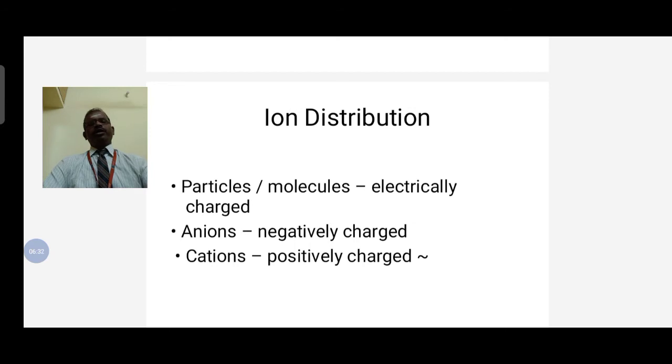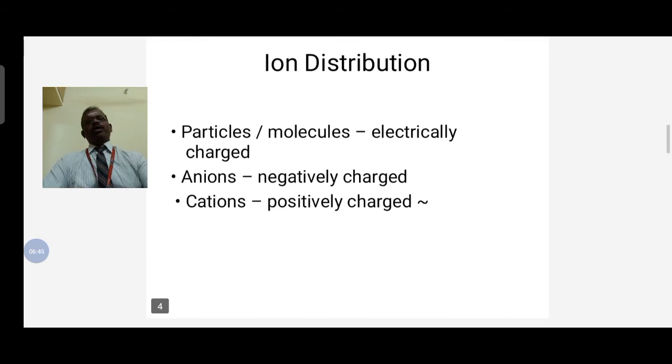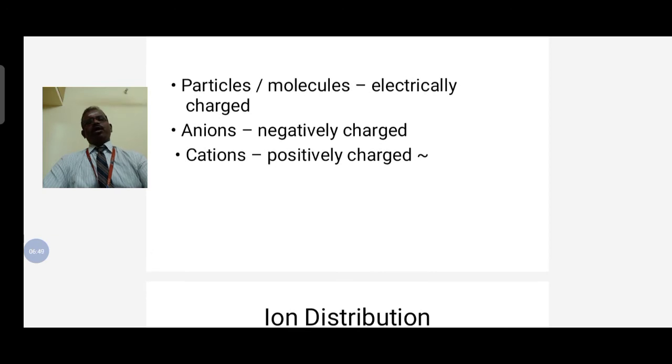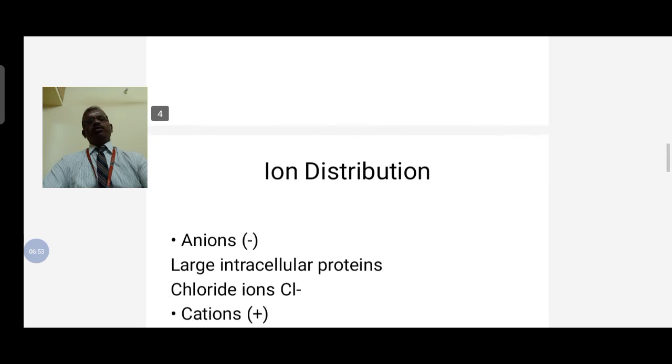Anion and cation. Anion means negatively charged particles and cation means positively charged particles.